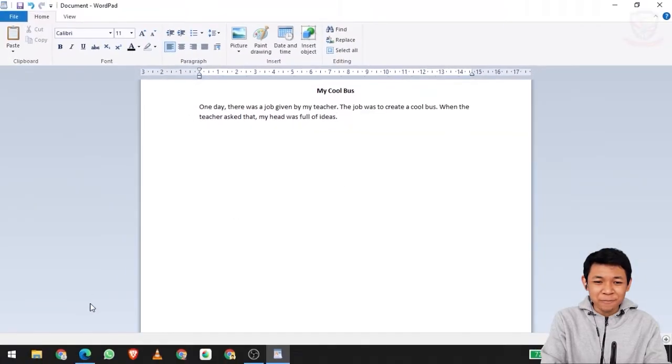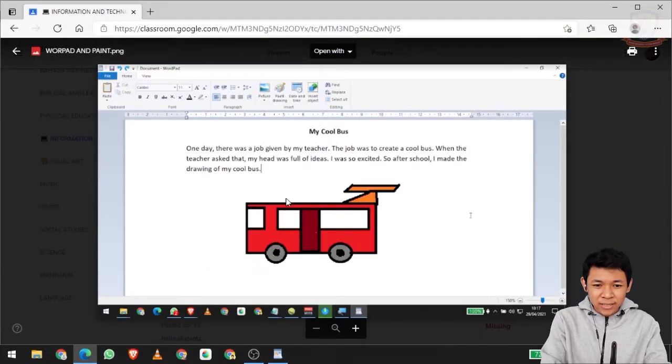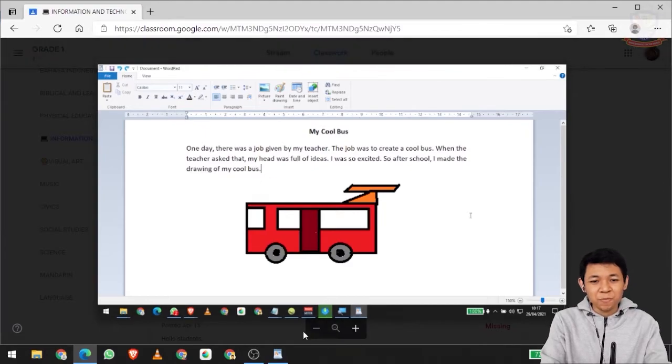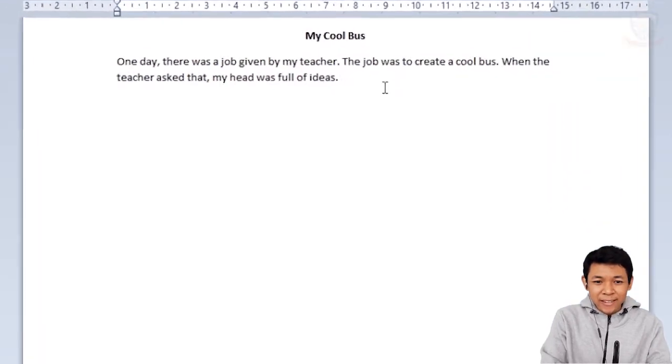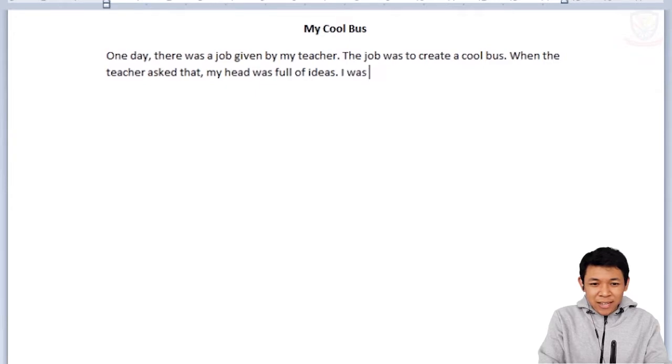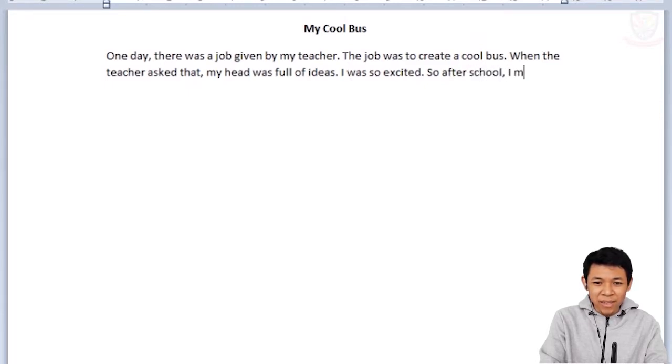Dot, remember? And what was next? I was so excited, so after school I made a drawing of my school bus. Okay, let's do this. I was so excited. Dot. And then, so after school I made the drawing of my cool bus.